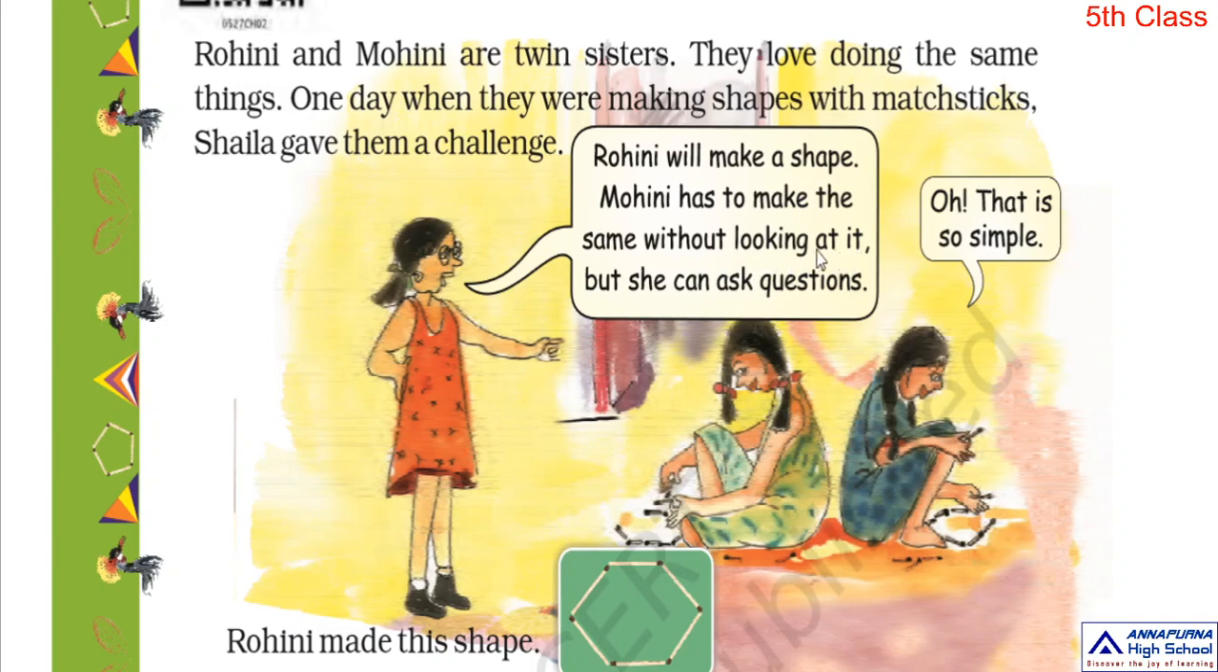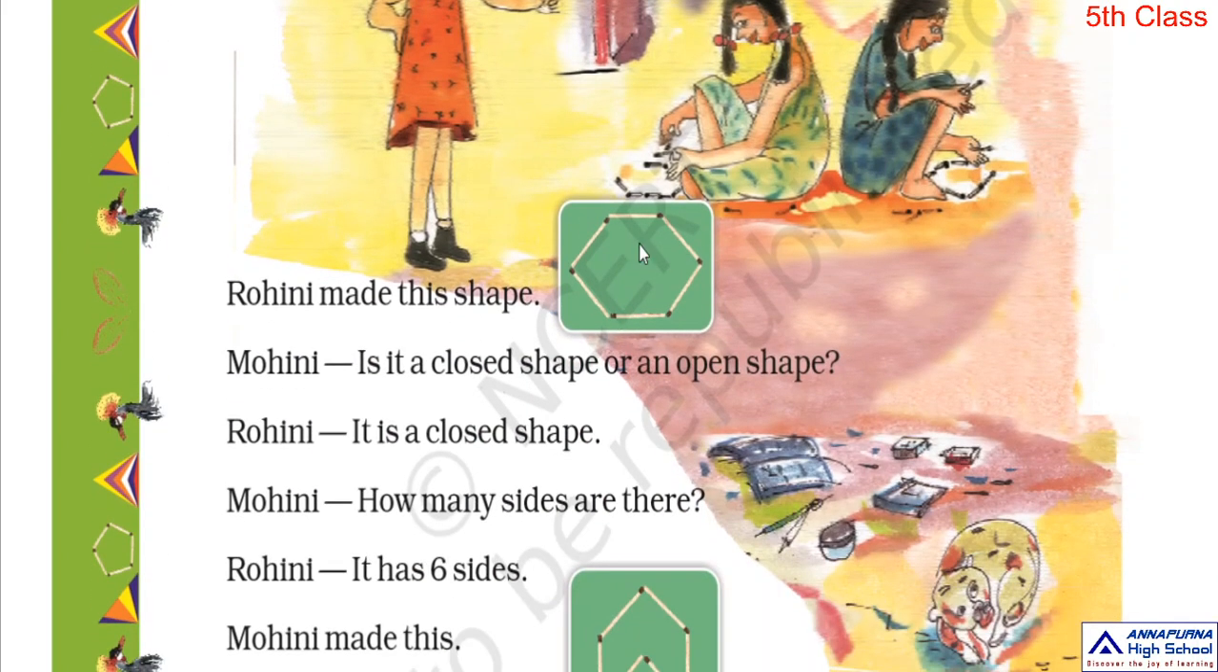Without looking at Rohini's shape, but she can ask questions. So, who's this? This is Rohini and this is Mohini. Mohini said, oh, that is so simple. So, here Rohini made this shape. Mohini is asking, is it a closed shape or an open shape? That means, is it a closed figure or an open figure?